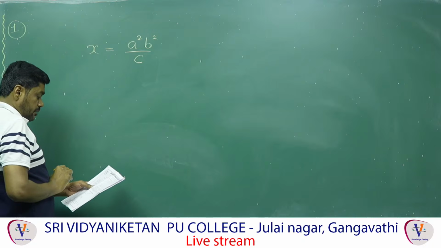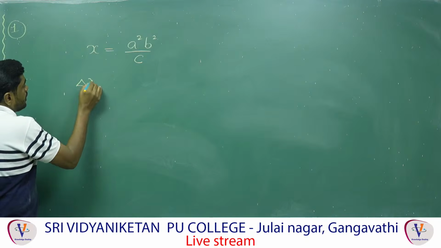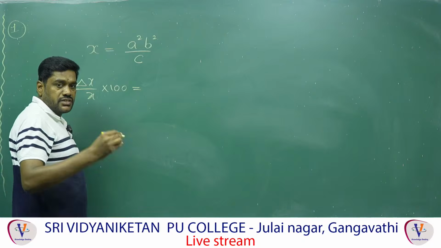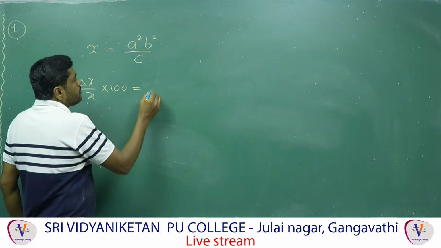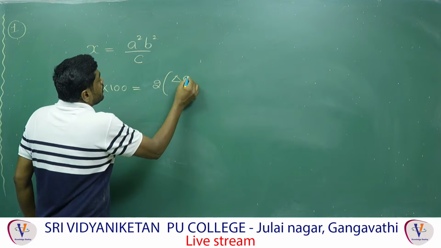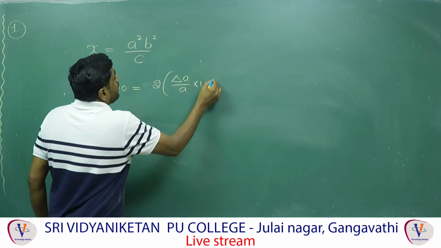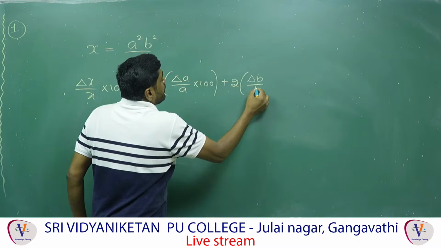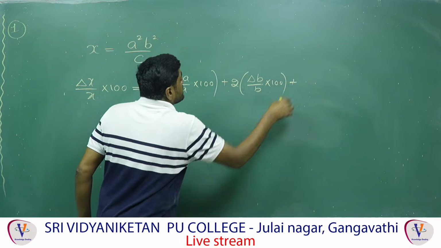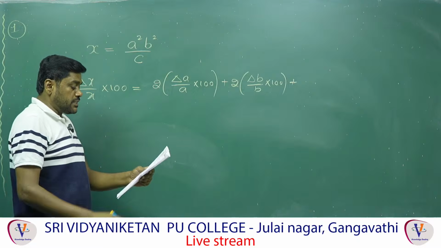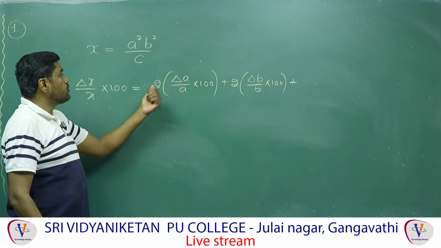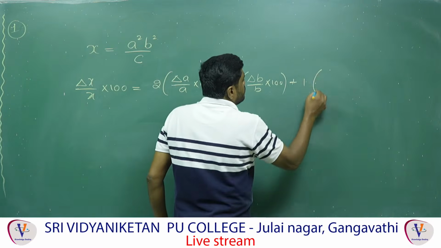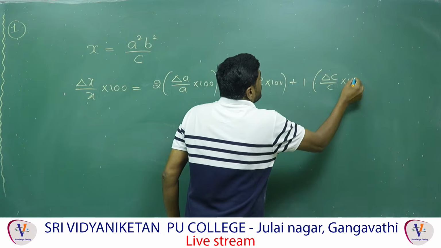The percent error in the measurement of x is delta x by x into 100. If the percentage change is less than 5%, you can use that formula: 2 into delta a by a into 100 plus, here the power is 2, 2 into delta b by b into 100 plus. They said maximum percentage error, so we should not take c to the power minus 1 as minus 1 here. You take the power as 1 into delta c by c into 100.